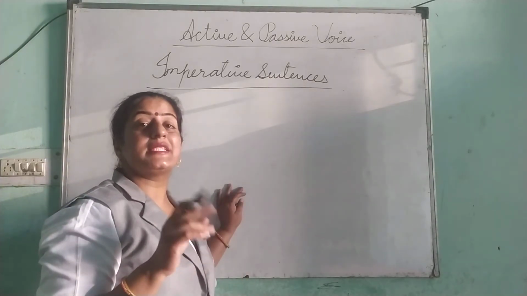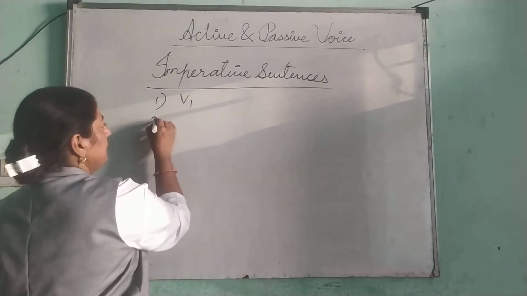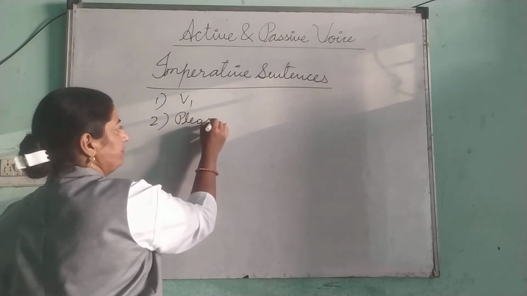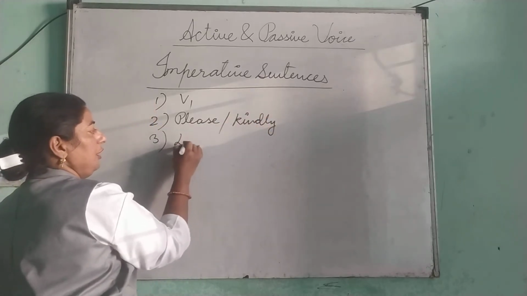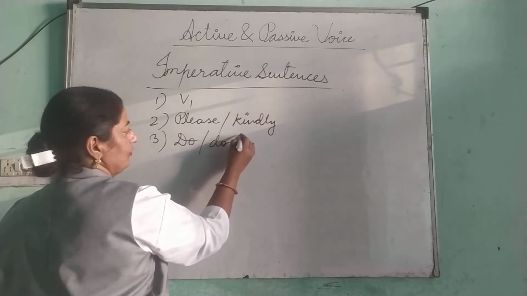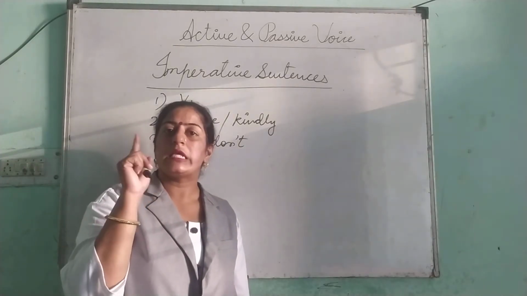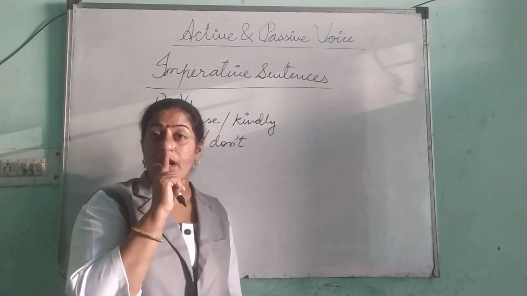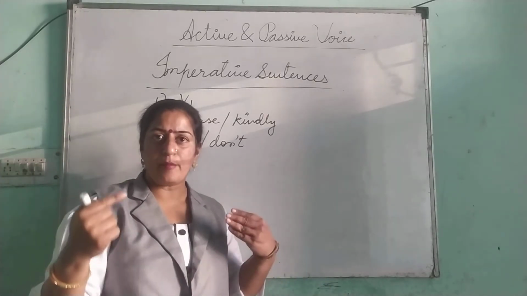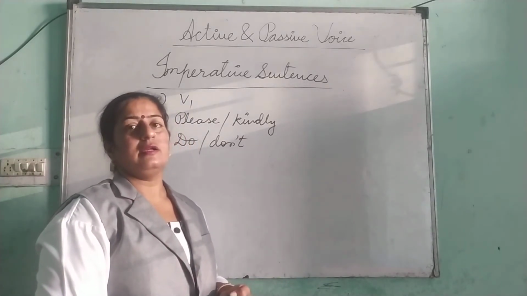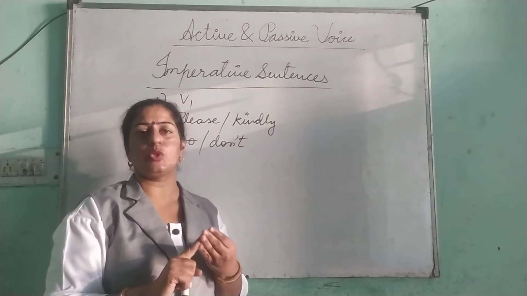The sentences which start with V1, please or kindly, and do or don't. Right? For example, if I say: stand up, sit down, shut your mouth, close the door, get out, come in. These all are imperative sentences because imperative sentences don't use a subject.